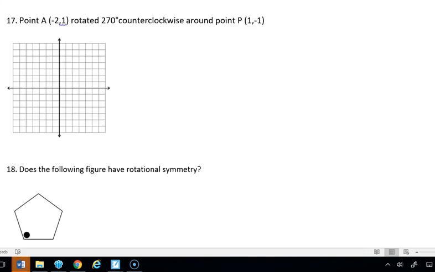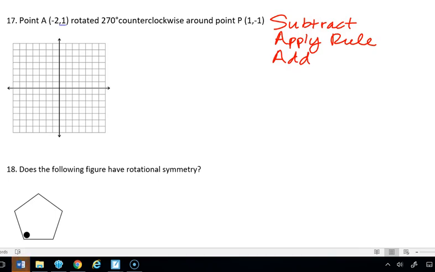With number 17, I'm going to walk you through the process. The three words I told my students to use were subtract, apply, and that means apply the rule, and then add. So that's the process we're going to use as I walk through this problem. It says point A is at negative 2, 1. Negative 2, 1 is right here. That's our point A. And then it's going to rotate 270 degrees around the point 1, negative 1. So 1, negative 1 is right here, and that's the point we're going to rotate around. That's our point P.